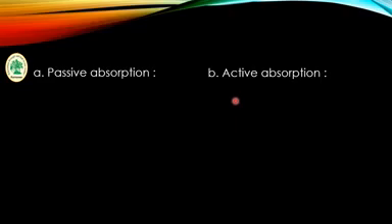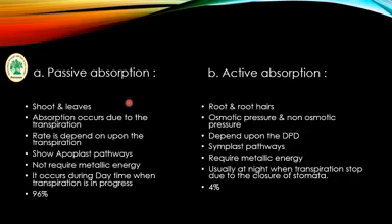So the major mechanism of water absorption is passive absorption. This is the difference between active absorption and passive absorption. It depends on the activity of the shoot and leaves.